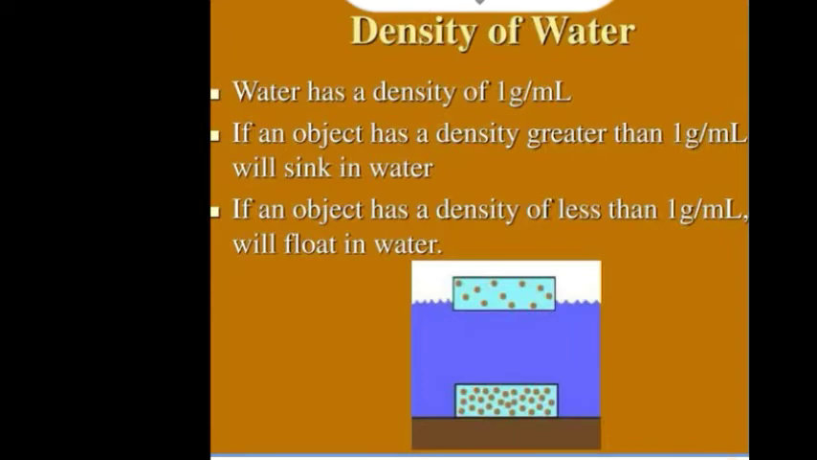In the previous lecture I discussed that water has a density of 1 gram per milliliter, or 1 gram per cubic centimeter. If an object has a density greater than 1 gram per milliliter, then it will sink in water. And if an object has a density less than 1 gram per milliliter, it will float in water.